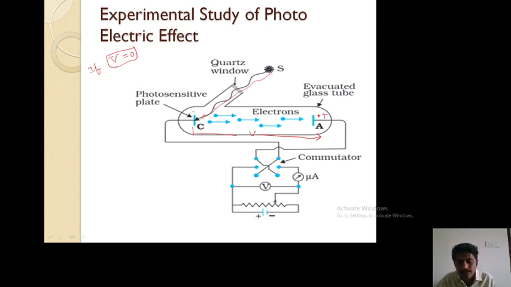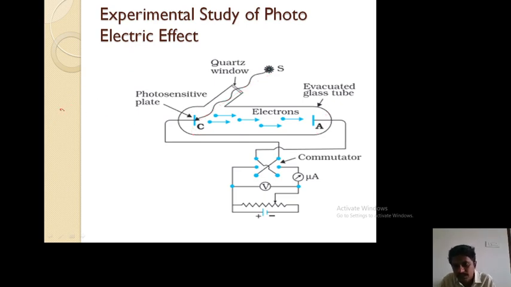Now, in order to collect electrons, we need to apply a proper potential difference. For example, I am increasing the potential difference from 0.